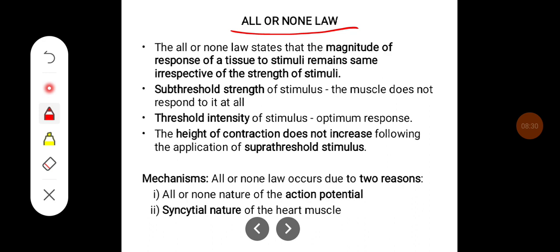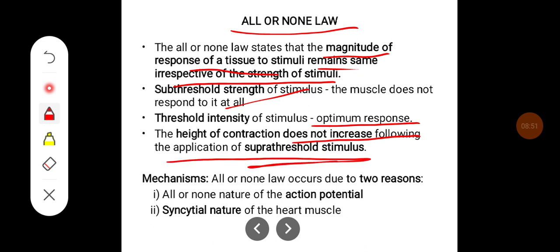All or none law. The all or none law states that the magnitude of response of a tissue to stimuli remains the same irrespective of the strength of the stimuli. With a subthreshold stimulus, the muscle does not respond at all. For a threshold intensity stimulus, there will be an optimum response, and the height of contraction does not increase following application of a suprathreshold stimulus. The all or none law occurs due to two reasons: the all or none nature of the action potential, and the syncytial nature of the heart muscle.